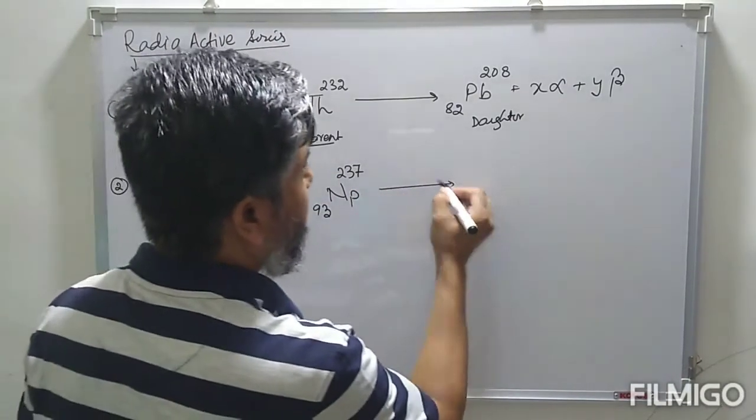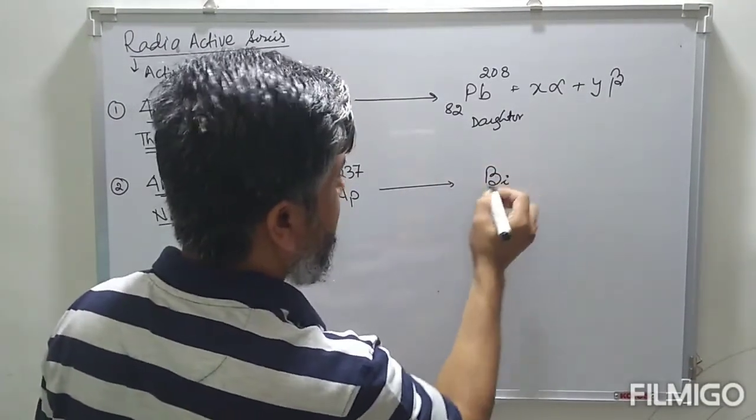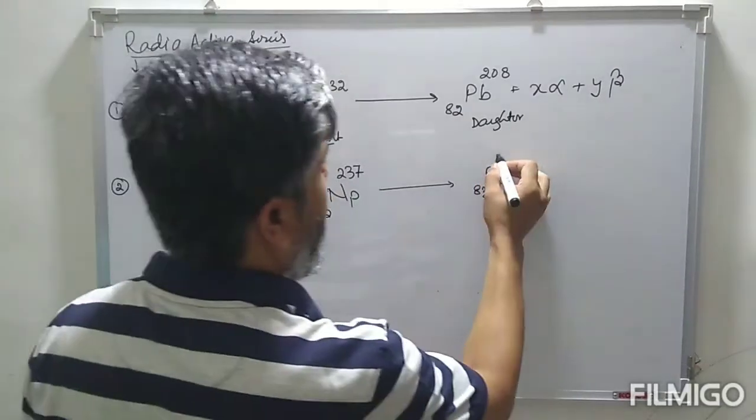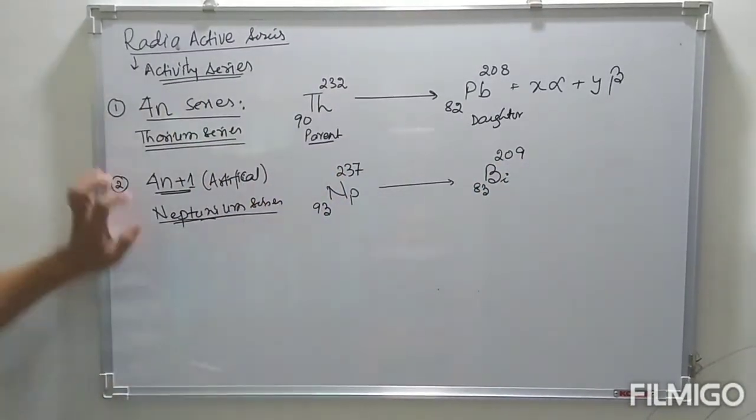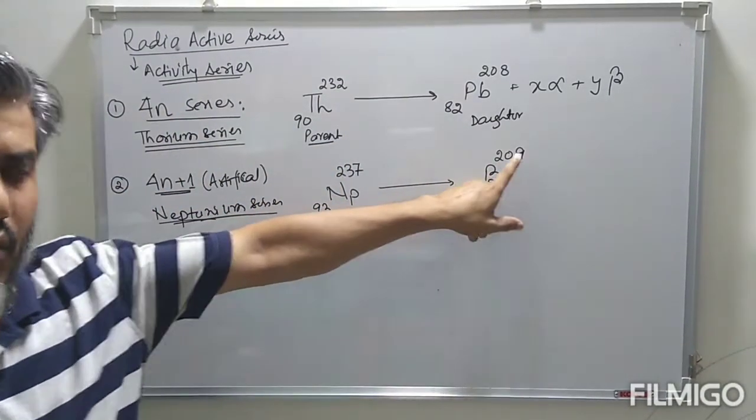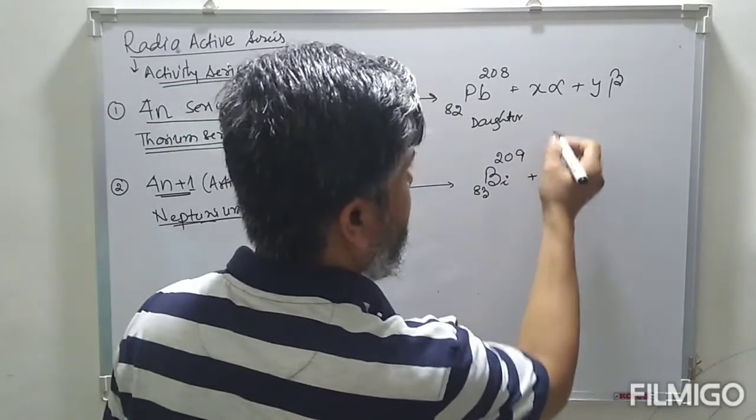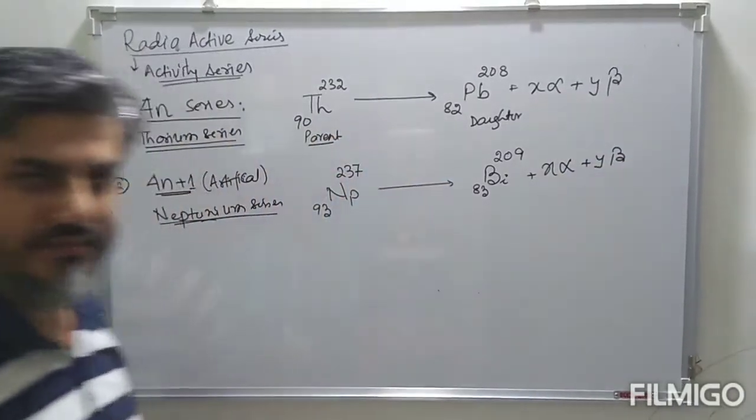And this finally gives the product bismuth, atomic number 83, mass number 209. Again, this 209 when divided by 4, there is a remainder of 1. So this is 4n plus 1, and this also gives some X alpha and Y beta particles.